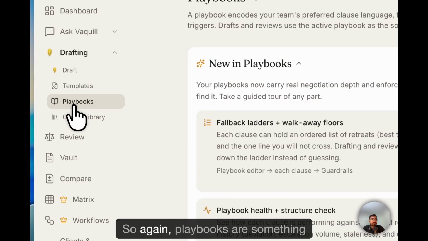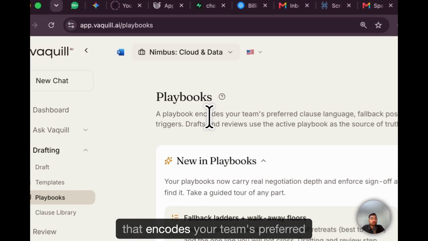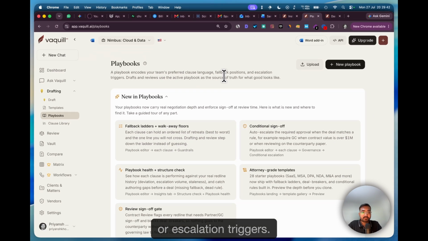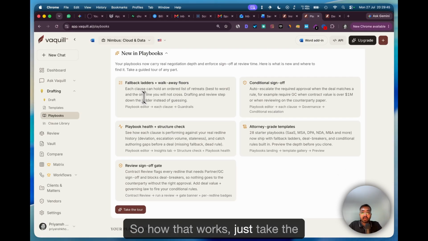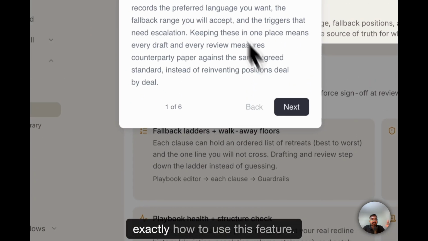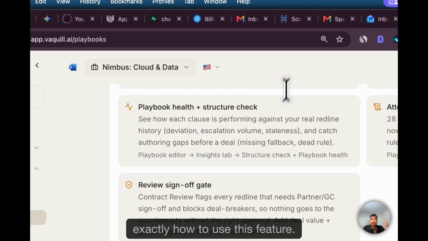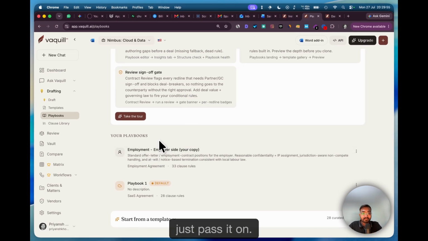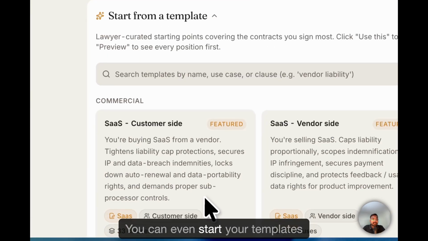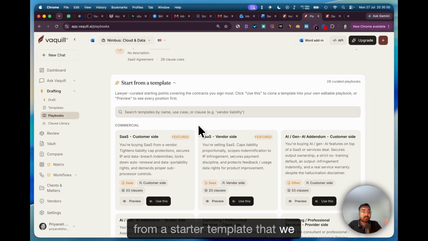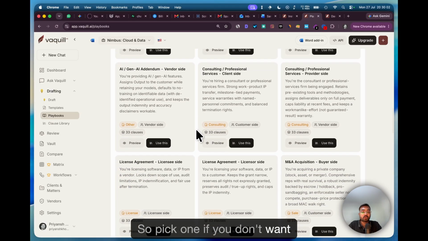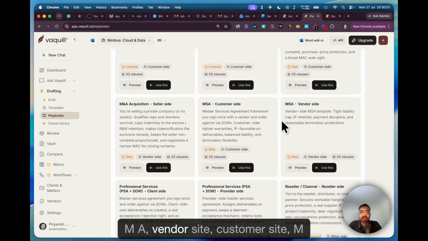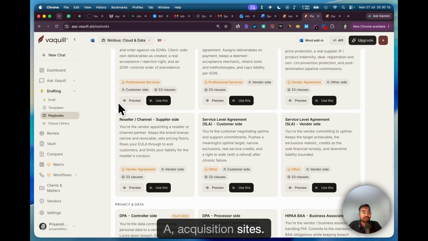Next comes playbooks. So again, playbooks are something that encodes your team's preferred clause language, fallback position, or escalation triggers. How that works, just take the tour and you will understand exactly how to use this feature. Since this video is already around 15 minutes, I'll just pass on it. You can even start from a starter template that we have provided. So pick one if you don't want to create your own playbook. We have provided for resellers, vendor side, customer side, M&A, acquisition sides.